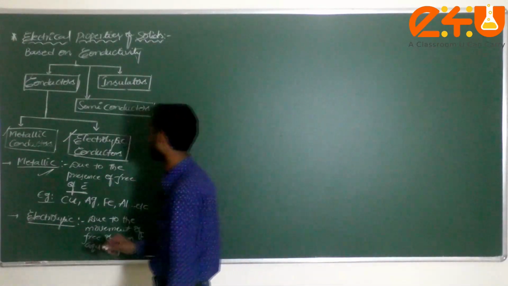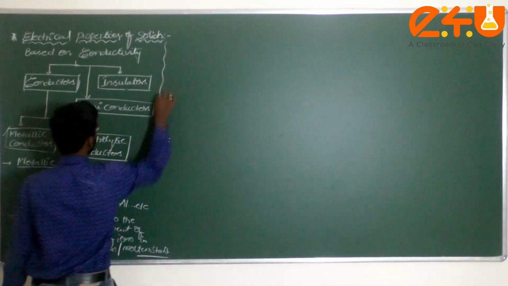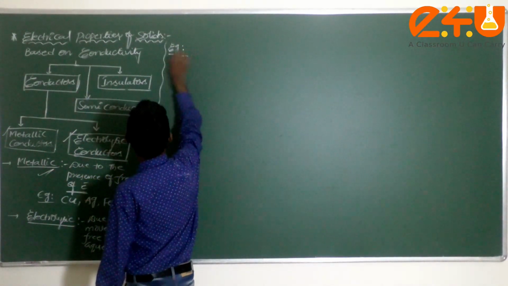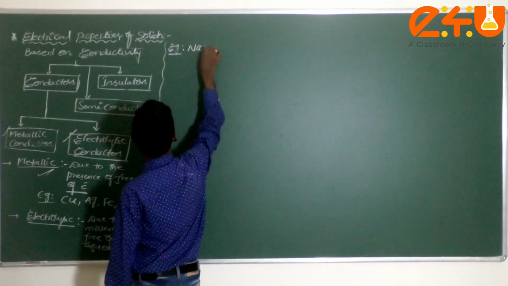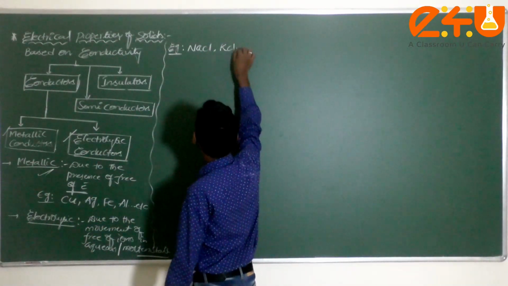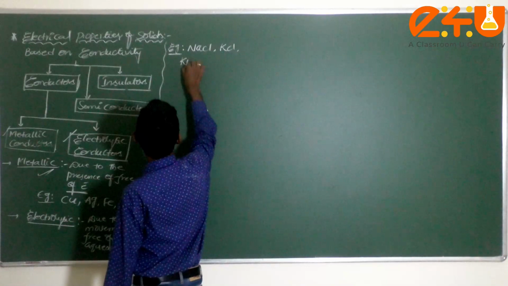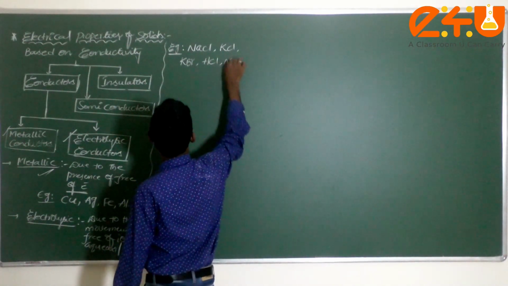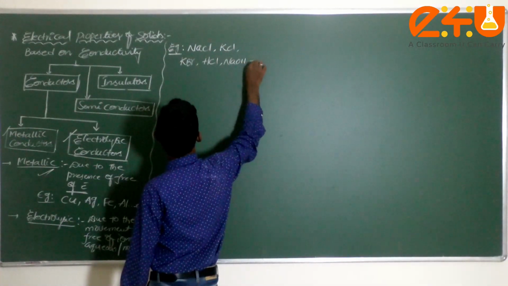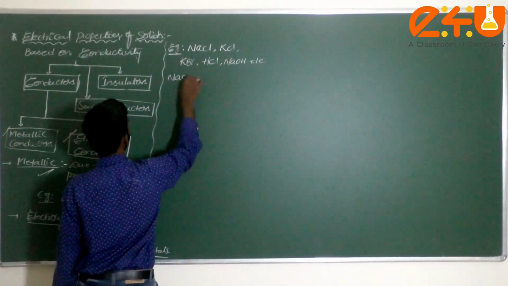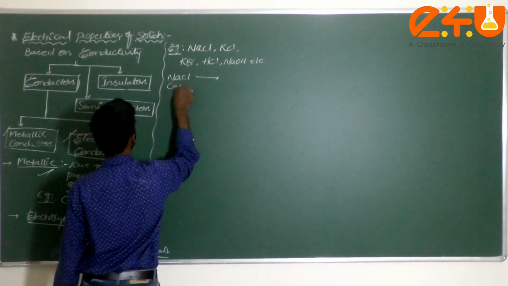That's why it is called electrolytic conductors. Now, examples for these electrolytic conductors: the best example you can take is NaCl, KCl, KBr. Generally, you can also take acids like HCl, NaOH, and so on. For example, if we take NaCl, aqueous, I am taking.